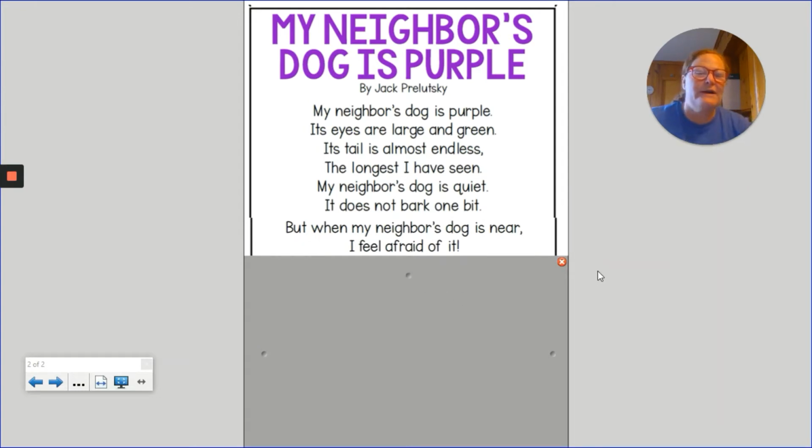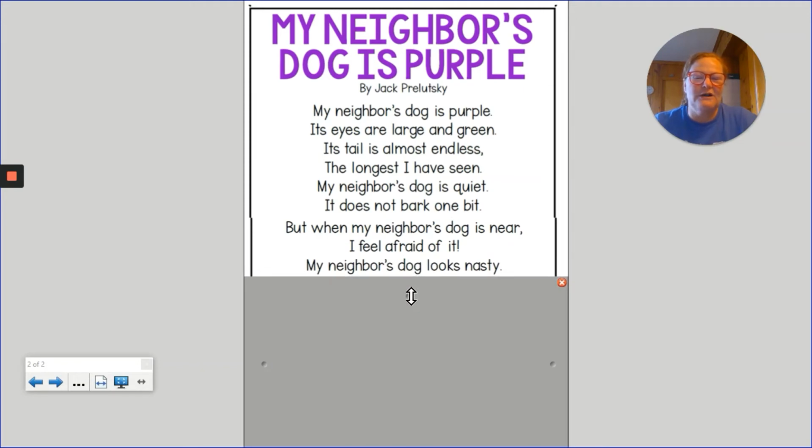All right, we're going to go back. My neighbor's dog is quiet. It does not bark one bit. But when my neighbor's dog is near, I feel afraid of it. So now all of a sudden we have this quiet dog, but apparently it must be pretty scary looking because this character is afraid to go near it. So what do you think the dog is looking like now? You can sketch just what you're seeing from where it was at the beginning as you add the descriptions. How is that changing your visualizing?